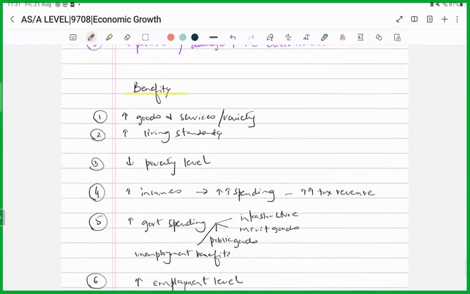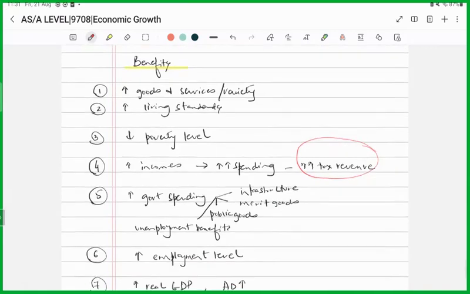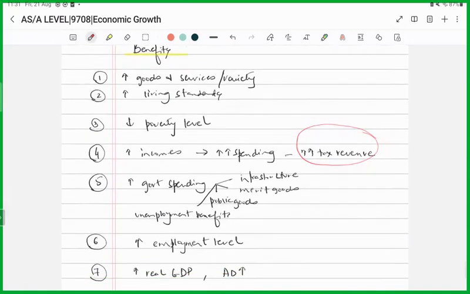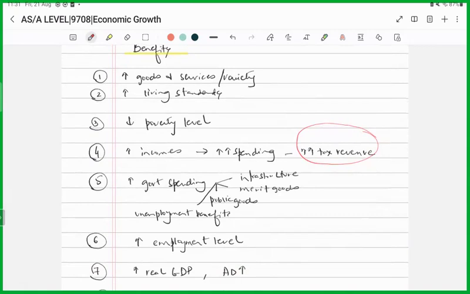So when income levels would rise, what would happen? They would have a higher disposable income. They would be spending more. And when they're spending more, what happens? The government would be earning more. So the tax revenue for the government, both in terms of direct and indirect taxes, would also be rising, right? So this means that the government would have even more funds to spend on infrastructure, the provision of merit goods, better healthcare, better sanitation, more education, right? And even on unemployment benefits, more on transfer payments.